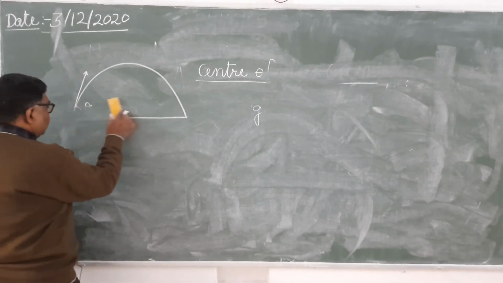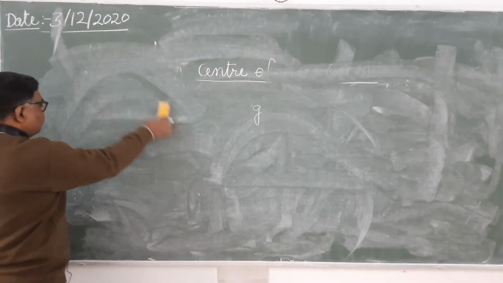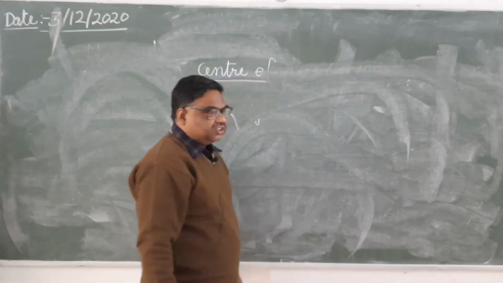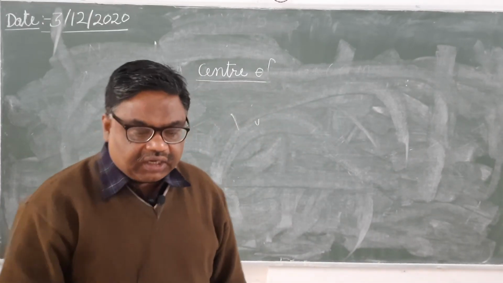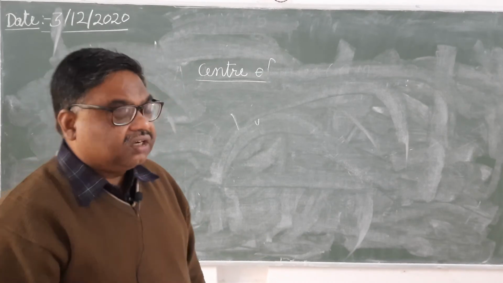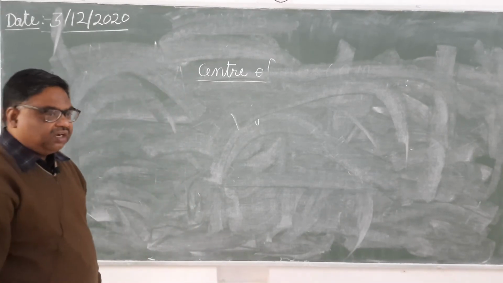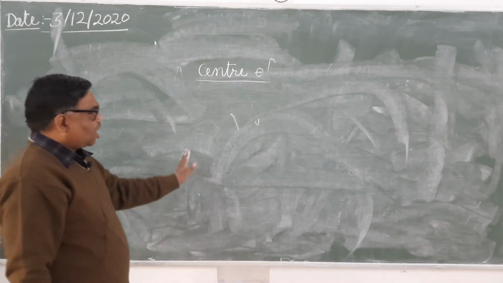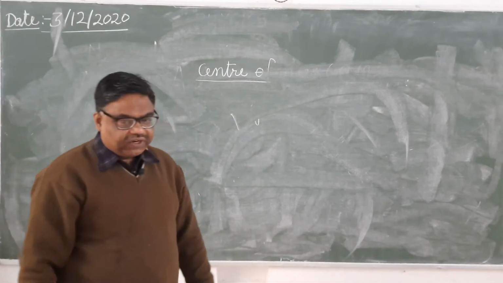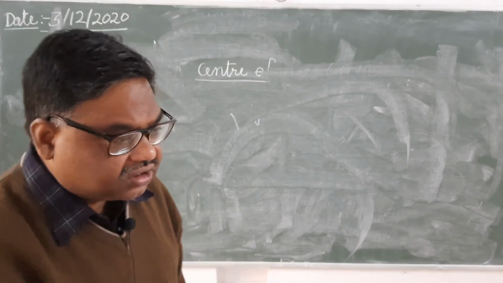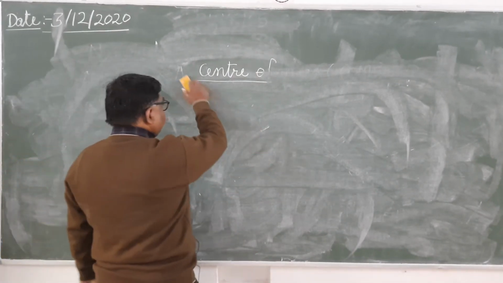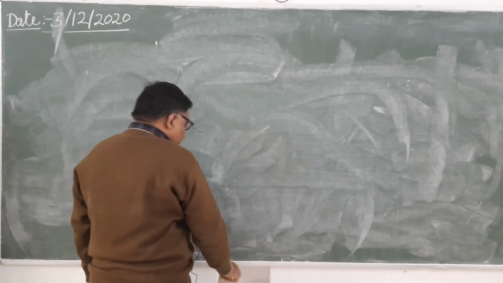In case of a uniform gravitational field, center of mass and center of gravity will be the same. CM and CG will be the same. While in a non-uniform gravitational field, CM and CG will not be the same point.